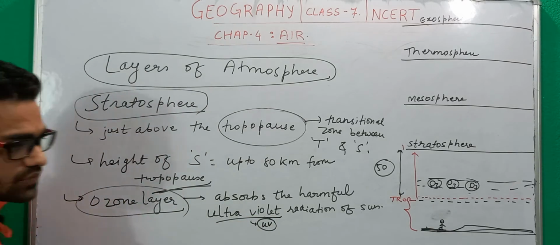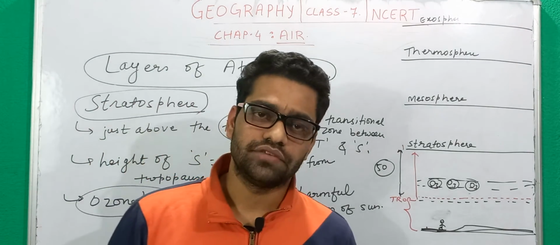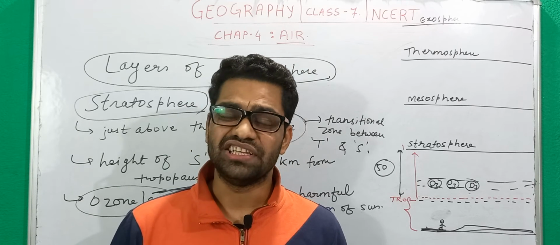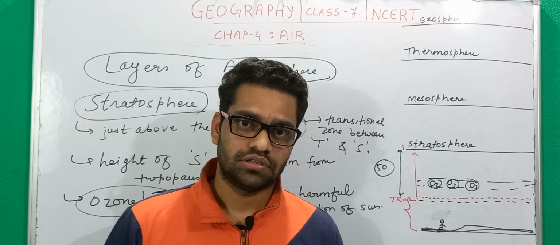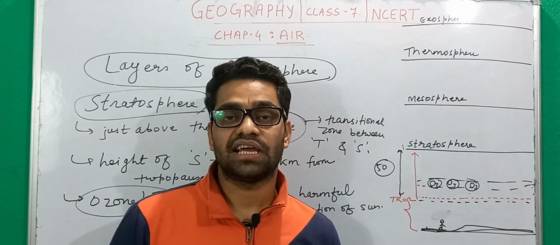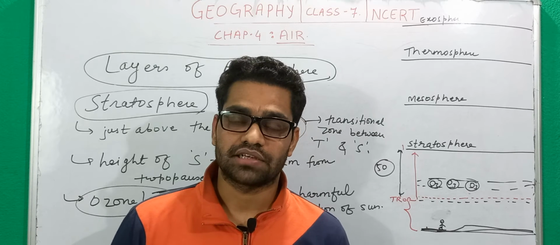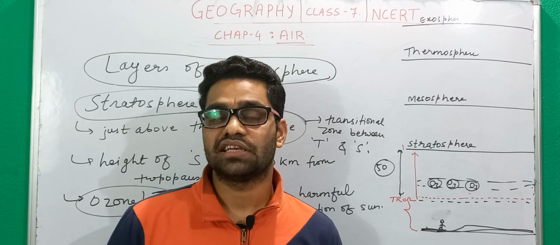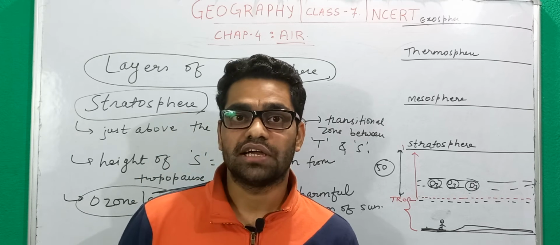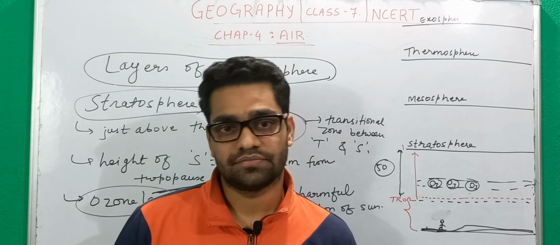This UV rays, if not absorbed, can cause lethal impact on us. It can burn our skin. It has also carcinogenic impact, that is, it can cause skin cancer, it can cause irritation in our eyes, it can also blind us.